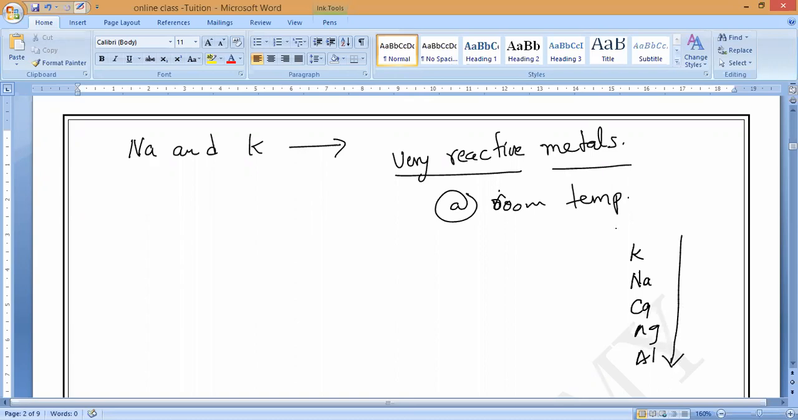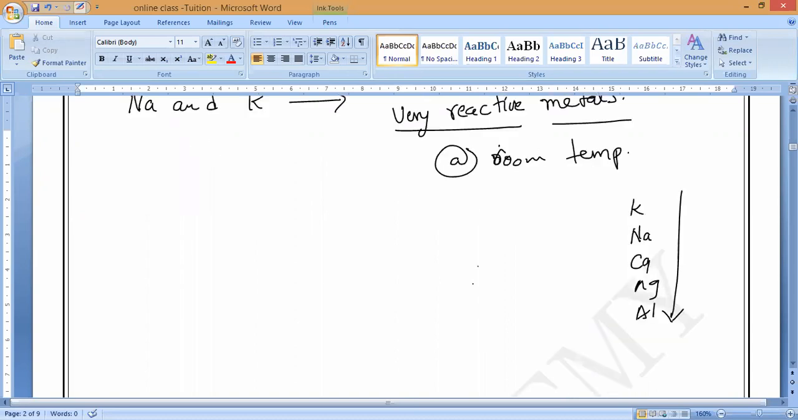But before this, one more metal is there, which is even more reactive and very reactive. That is lithium. Do you understand, guys? The metal activity series starts with potassium, but another highly reactive metal is lithium. It is just like sodium and potassium. So it is also stored under kerosene, like sodium and potassium.